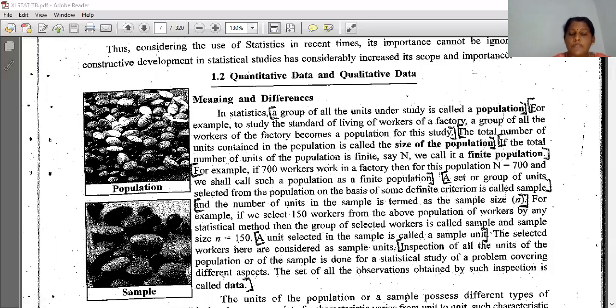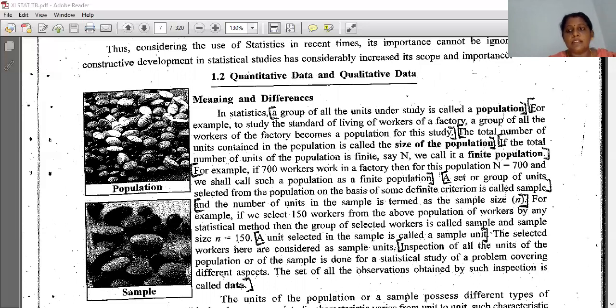Inspection means what we are searching for: qualification based, salary based, age based, whatever information we are collecting. On the basis of that inspection, if we are getting any numbers, that is also called data. Whatever information you are getting, that is called the data. The set of all the observations obtained by such inspection is called data.